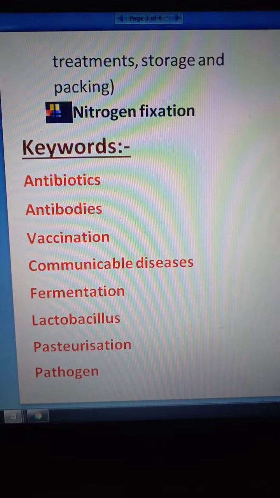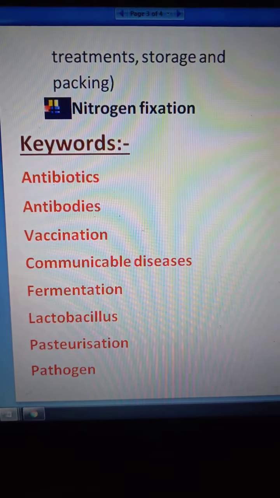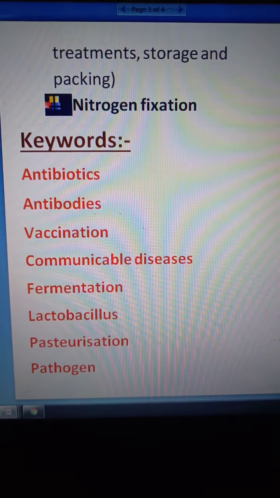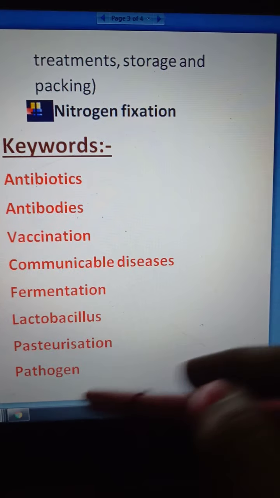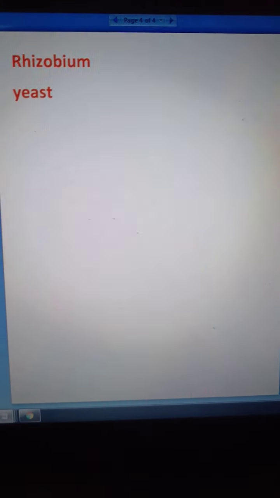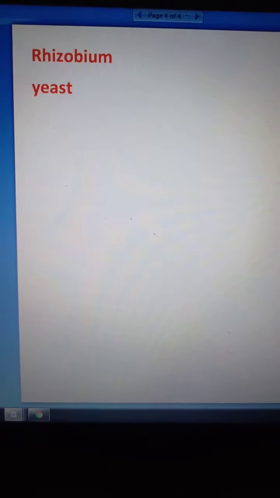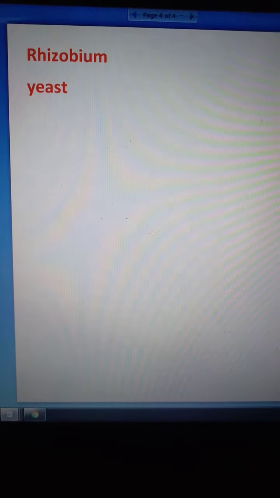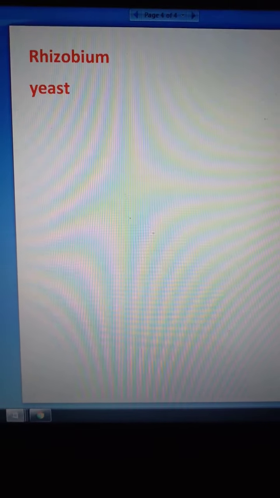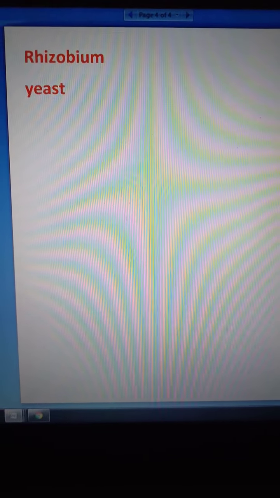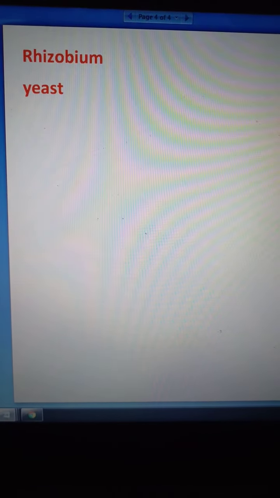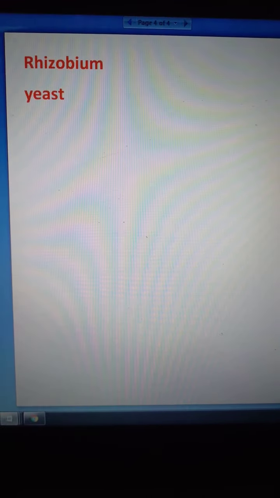After that, pathogens. Students, disease causing microorganisms are called pathogens. After that, rhizobium is a bacteria that is used to fix nitrogen into the soil. Yeast is also used for baking bread, and in the process of fermentation, yeast is used for conversion of sugar into alcohol.